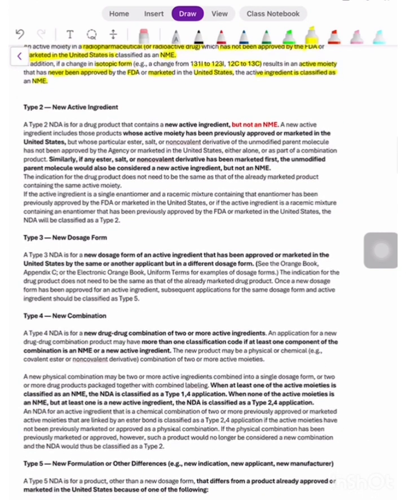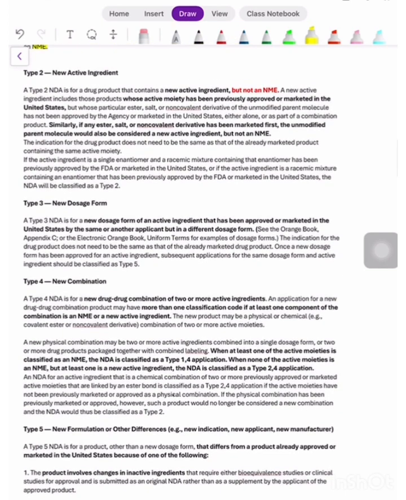Coming to the second type, it is new active ingredient. So type 2 is for a drug product that contains a new active ingredient but not an NME. That means it is not a new molecular entity but it is a new active ingredient.